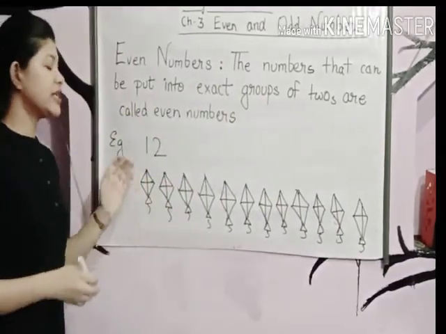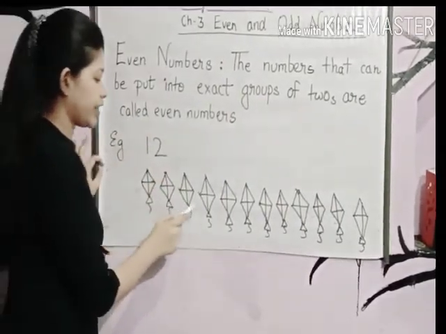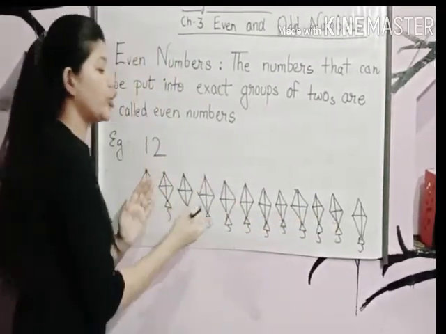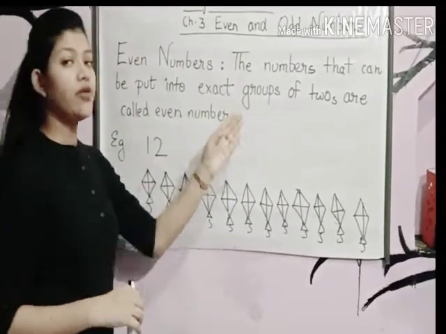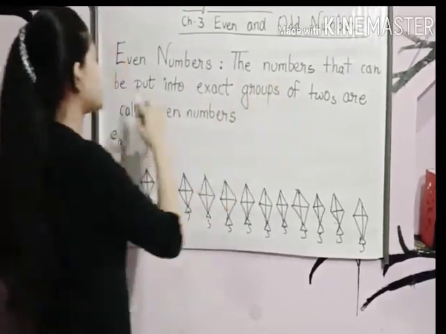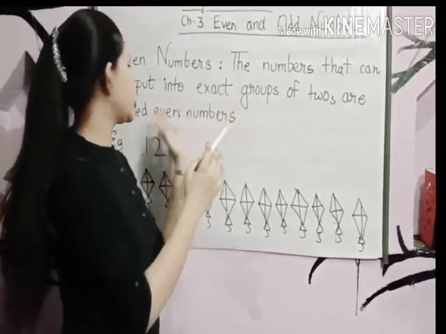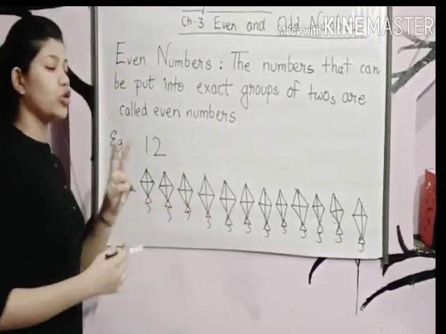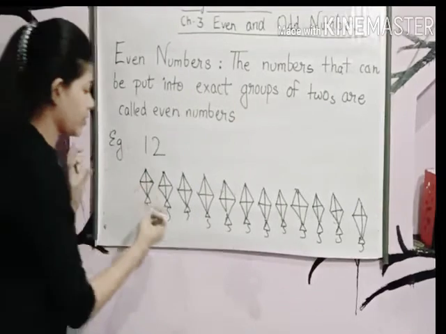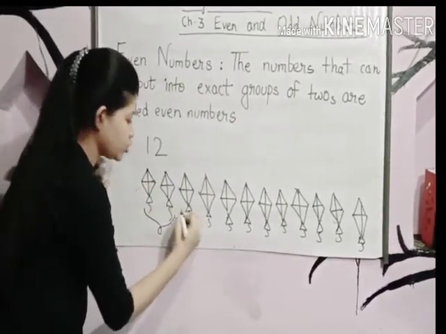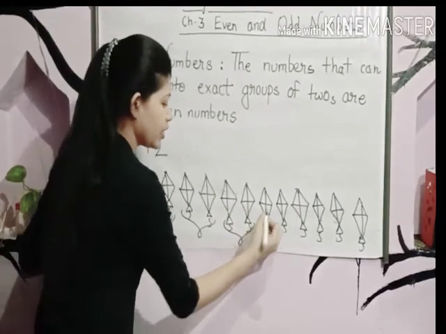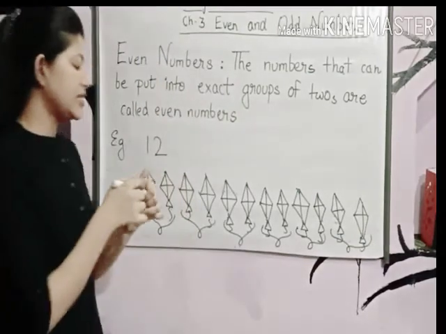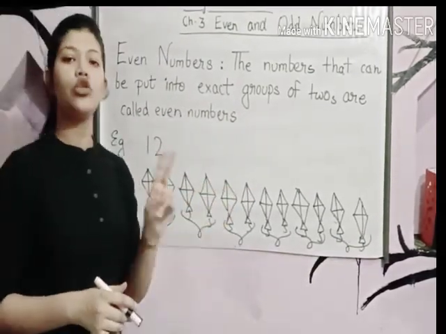So students, let's count: 1, 2, 3, 4, 5, 6, 7, 8, 9, 10, 11 and 12. We have drawn 12 kites. Now, what the first rule is saying: the numbers that can be put into exact groups of twos are called even numbers. So let's see whether this is an even number or an odd number. Let's put these kites into groups of twos. 1, 2, one group. 1, 2, one group. 1, 2, one group. 1, 2, one group. 1, 2, one group. 1, 2, one group. Means these kites are divided into groups of twos.